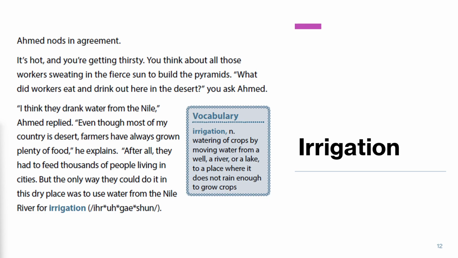I think they drank water from the Nile, Ahmed replied. Even though most of my country is desert, farmers have always grown plenty of food, he explains. After all, they had to feed thousands of people living in cities. But the only way they could do it in this dry place was to use water from the Nile River for irrigation. Note, irrigation means watering crops by moving water from a well, a river, or a lake to a place where it does not rain enough to grow crops. Many farmers around the world use irrigation to water their crops.